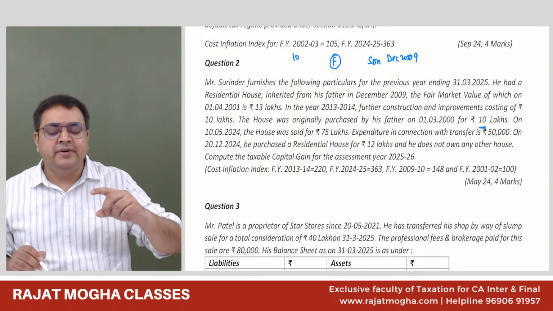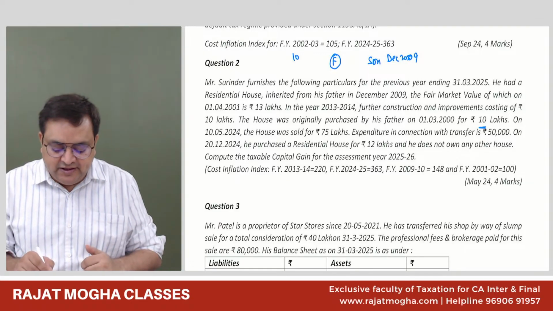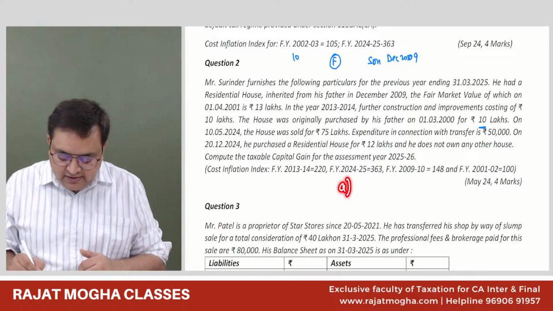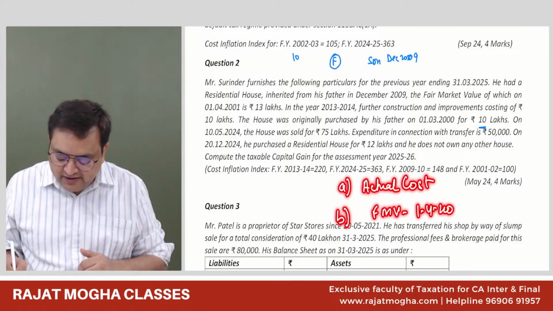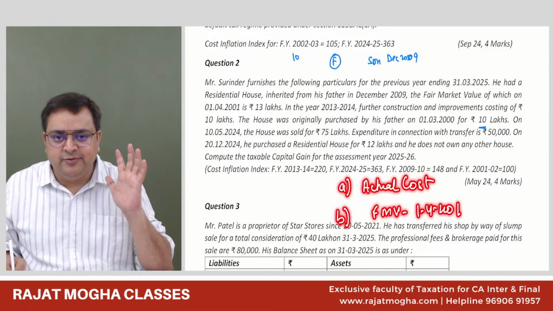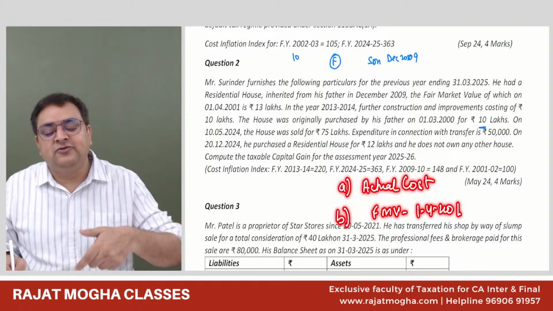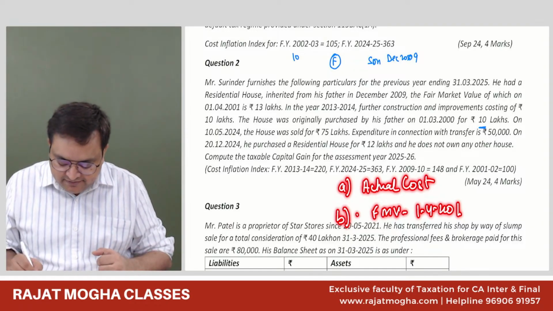And also remember, in case of land and building, if they are purchased before 1/4/2001, how will you do it? A, actual cost. B, generally we take the fair market value as on 1/4/2001, whichever is higher. But in case of land and building, if the stamp duty value of 2001 is also available, then it is B1 and B2.